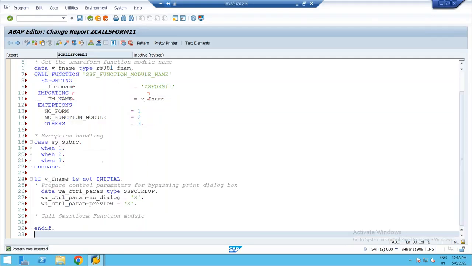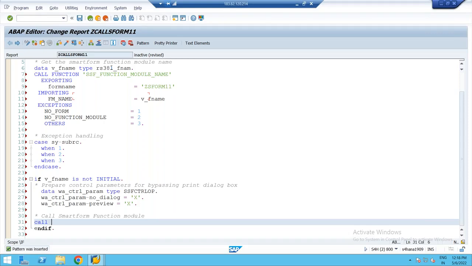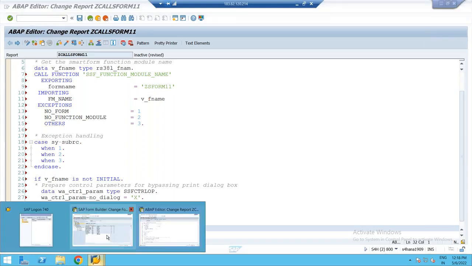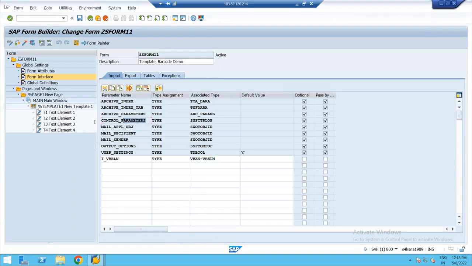Done. So let us call the smart form function module. Call function, and what is the variable which is going to hold the name of the function module? v_fname. We are interested in passing two parameters. Anyhow, the control parameter is optional, but our parameter is mandatory.